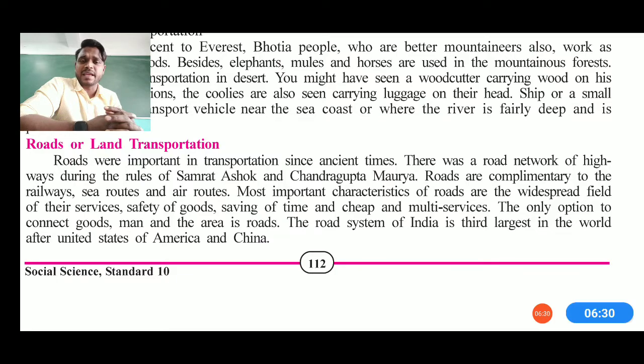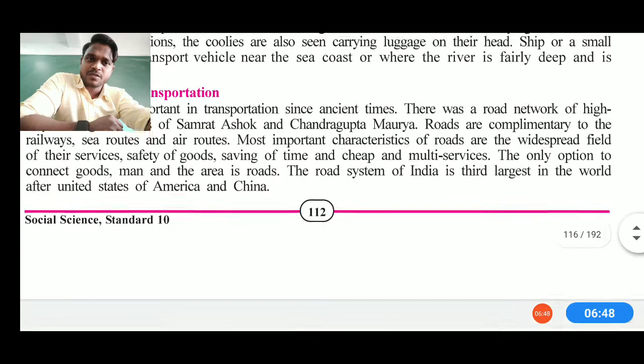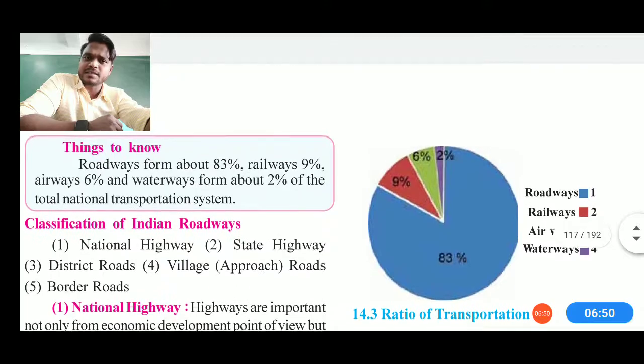So men and their areas became nearer to each other, and the road system of India is the third largest road system, compared to America and China. So that's how we need to understand that this system comes from Chandragupta Maurya's time, Ashoka's time, Harappa's time, or you can say Mohenjo-daro's time. So these are the basic things which we are going to understand.